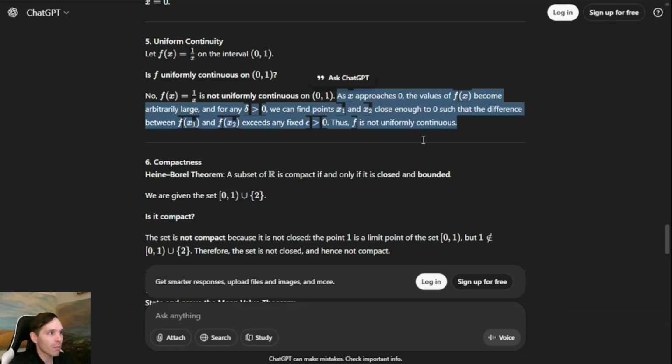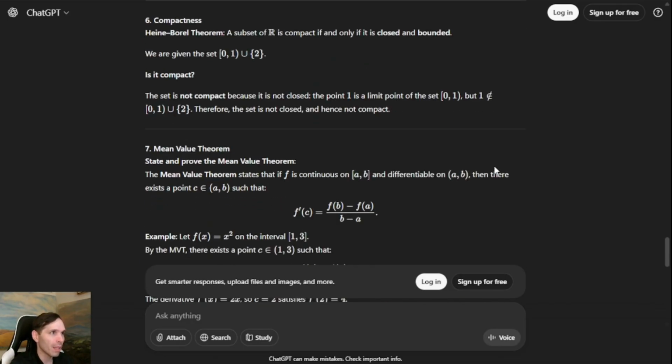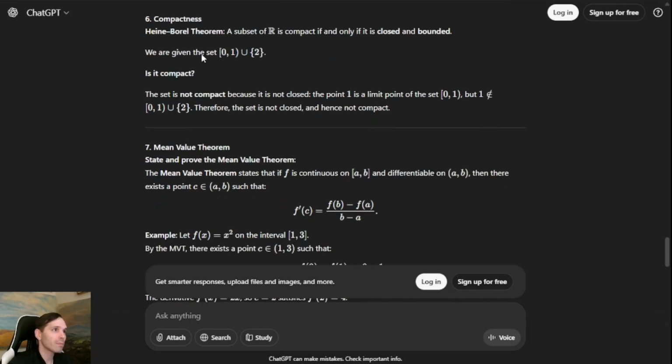So I think I would really prefer to see a little bit of algebra worked out on this one. But 9 out of 10, not bad. They at least understood what they were trying to show.